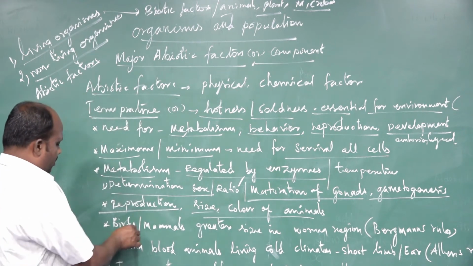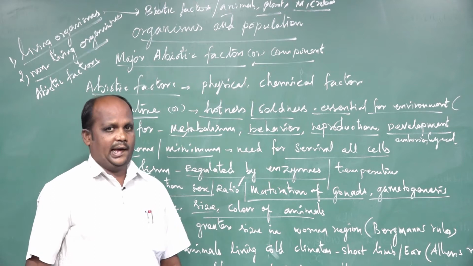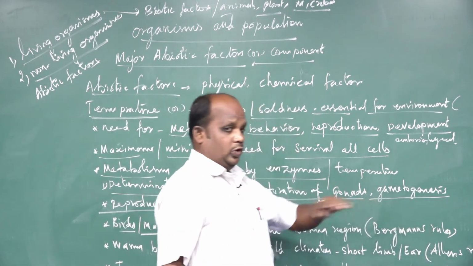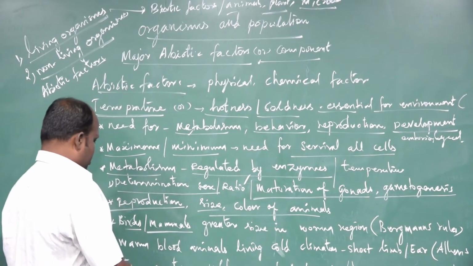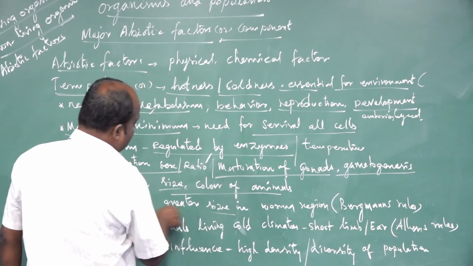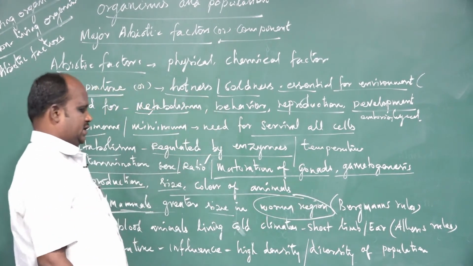Another one is birds and mammals. Some scientists have researched this deeply and given a report. Bergmann's rule says that birds and mammals develop to a greater size in the warm regions compared to polar regions.